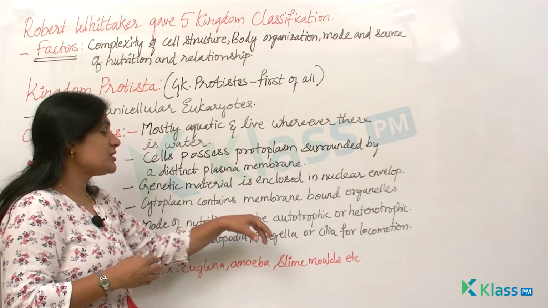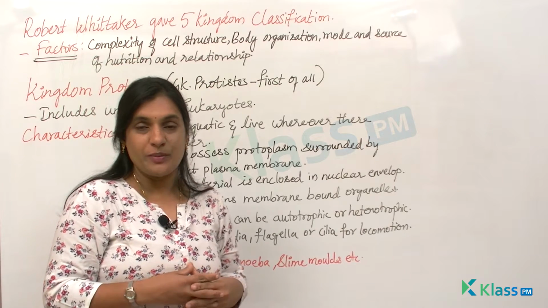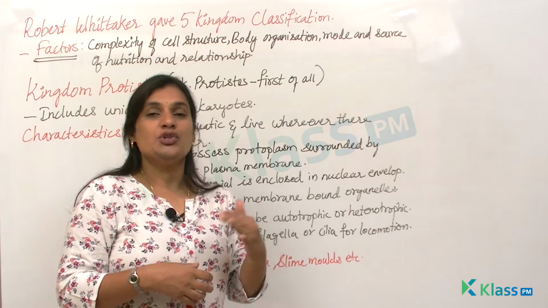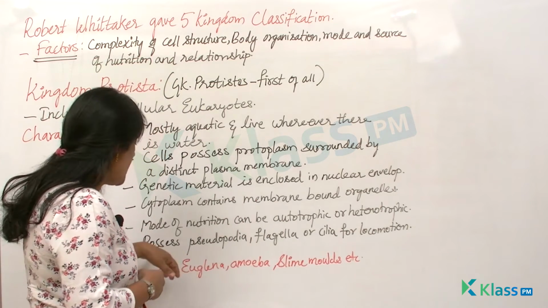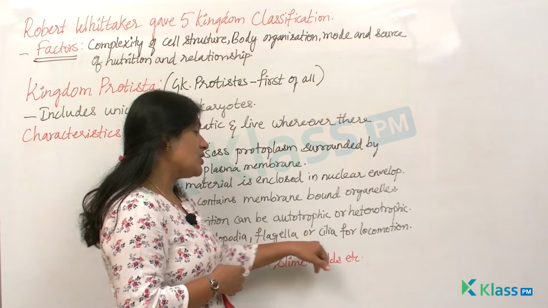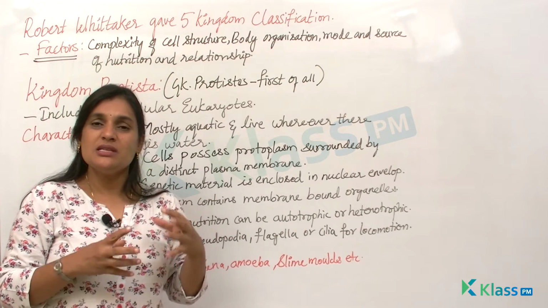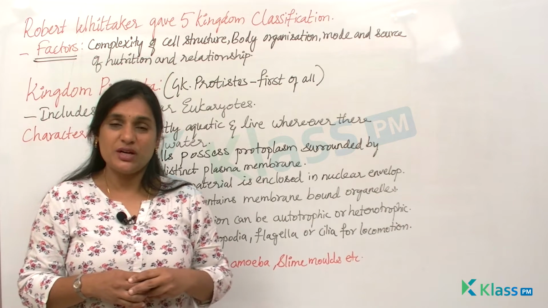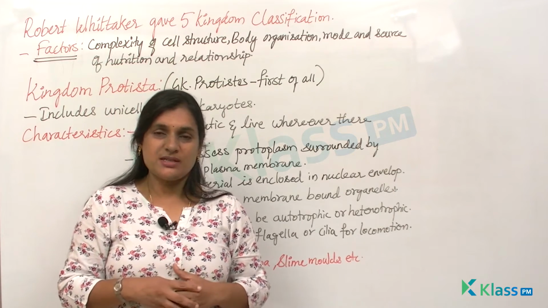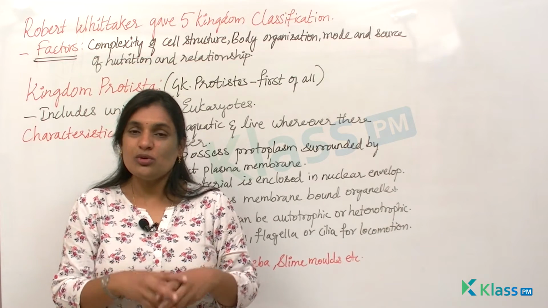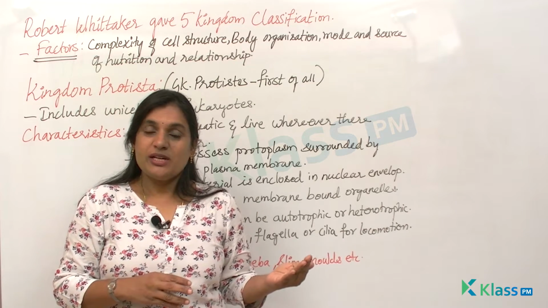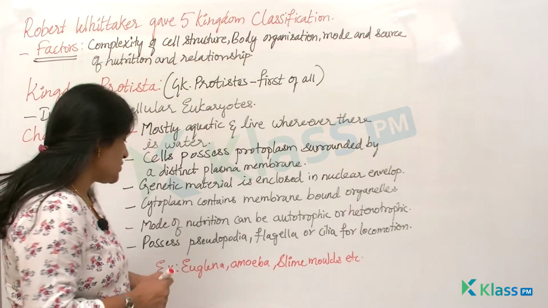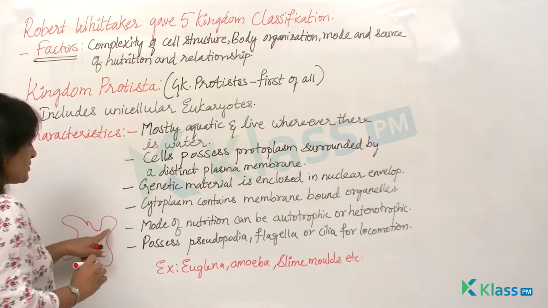And the mode of nutrition can be either autotrophic or heterotrophic. Either they synthesize their own food, or they usually get the food from other organisms. And they usually possess pseudopodia, flagella or cilia for locomotion. That means these Protista kingdom organisms are motile in nature. That means they can move from one place to another. And do they have any legs to move? No, definitely not. When I explained the kingdom Monera, I showed you the flagella, right? In the same way, we know that amoeba has projections which are said to be pseudopodia, right?